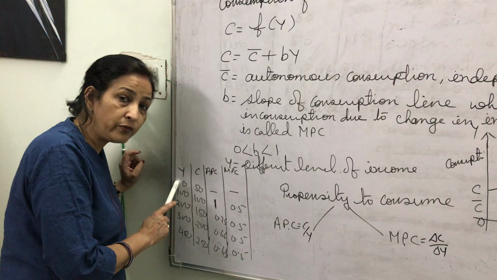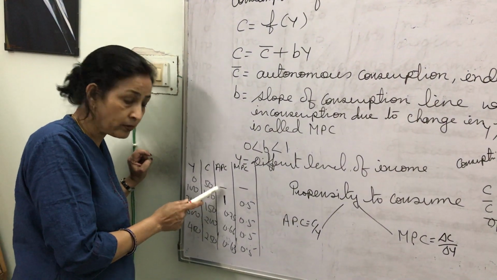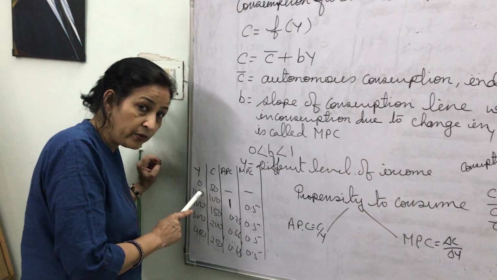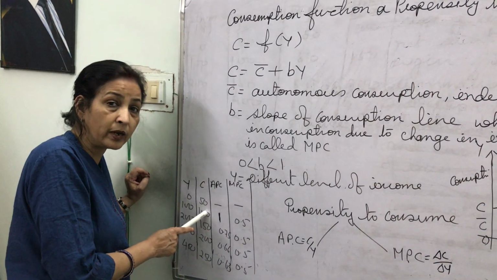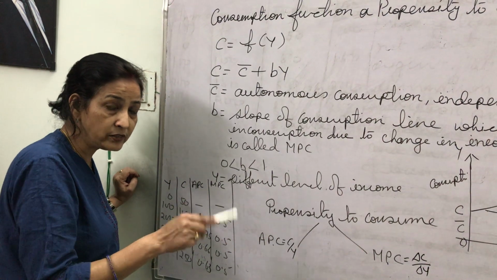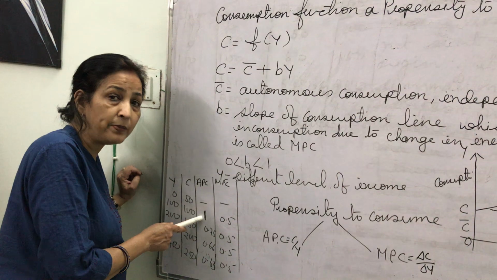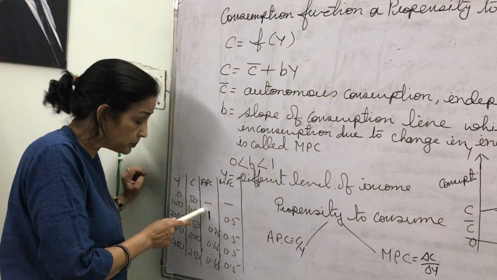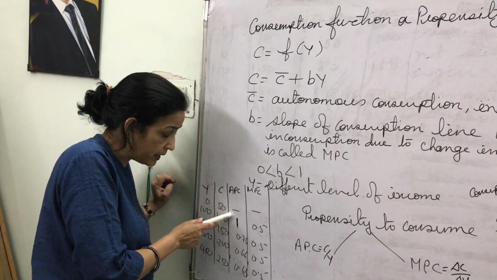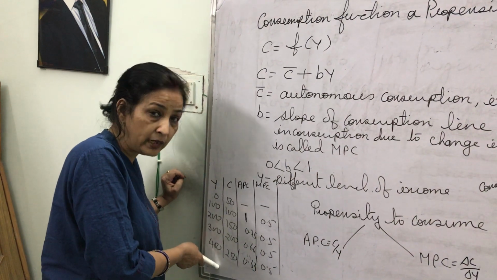C by Y, that is 50 by 0, that will be infinity, undefined. So I have given a dash. At 100 level of income, we find that income is equal to consumption, that is called the break-even point, where Y is equal to C, and at that level of income, APC is equal to 1. After the break-even point, we find that APC decreases with increase in the level of income.